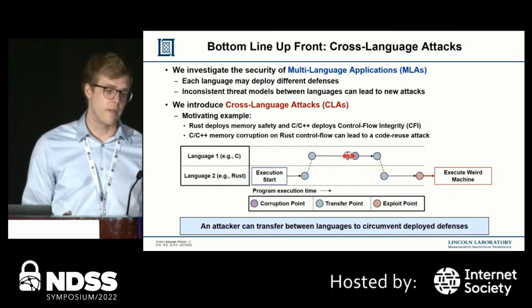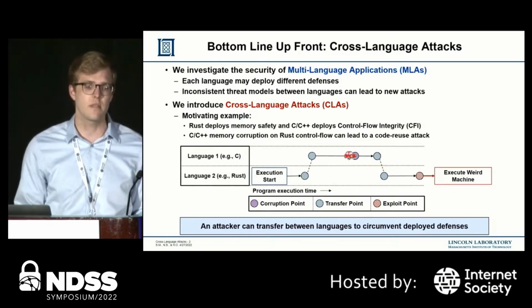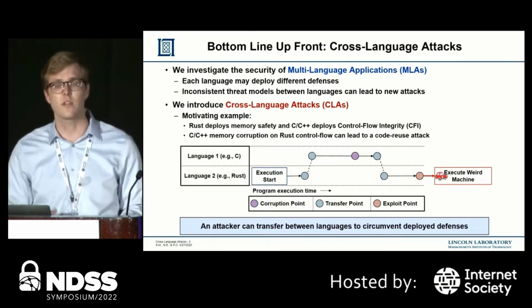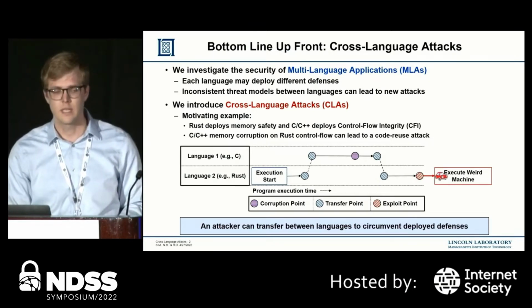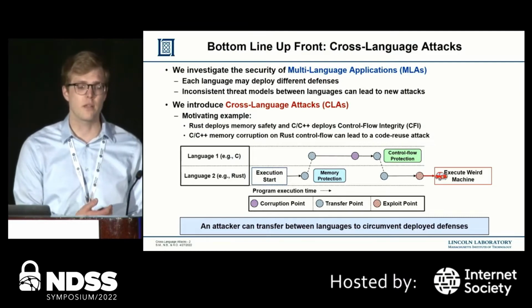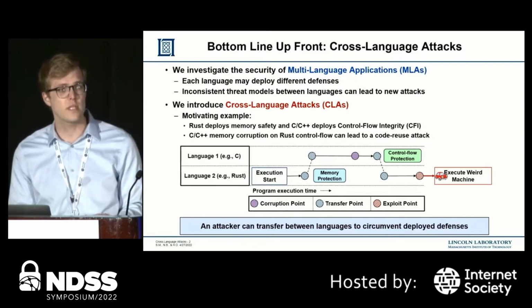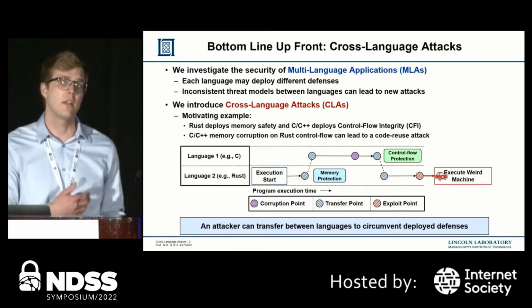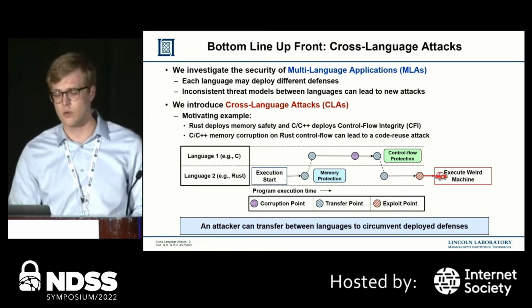So when the attacker reaches this corrupted indirect jump, it can then transfer and start to execute its weird machine. So what really happened here is that there's this inconsistency of threat models, where C deploys control flow integrity but not memory safety, and Rust deploys memory safety but not control flow integrity.